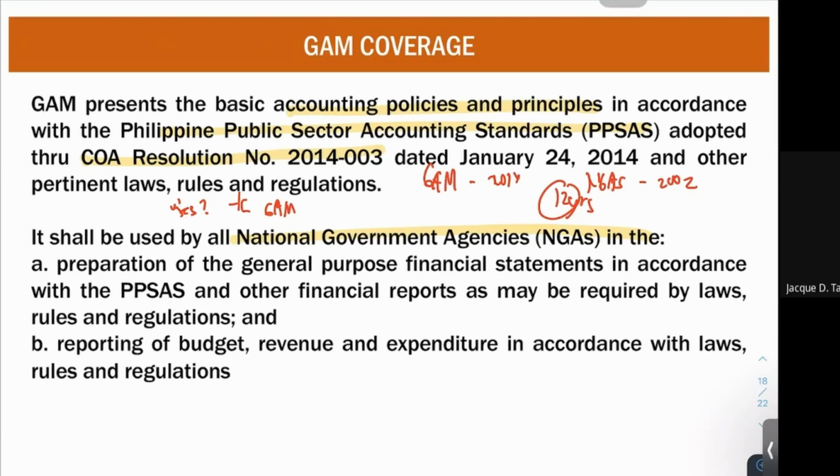Now, sir, how do we account for LGU? They are still using government funds. There is a separate accounting manual for your LGUs. That is separate.